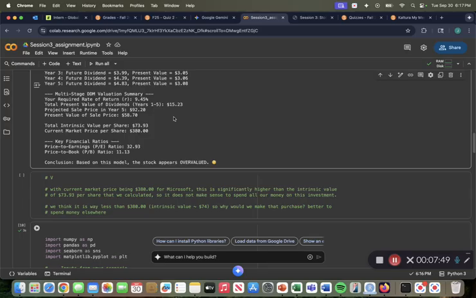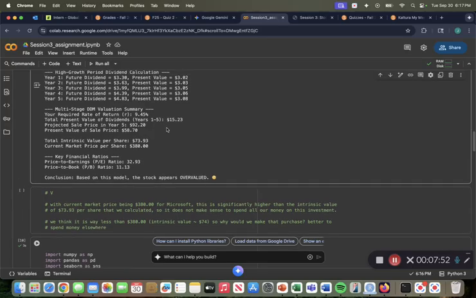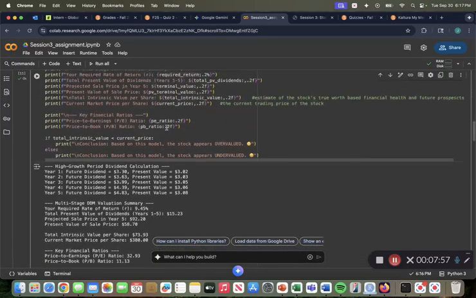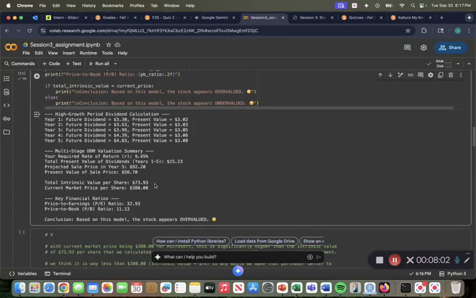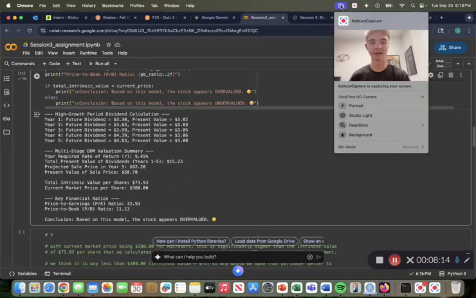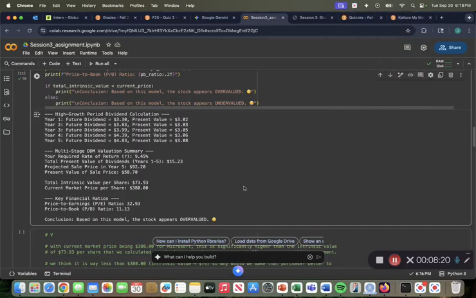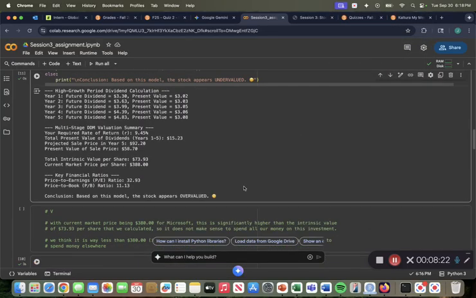So then we calculated the intrinsic value, or what we actually think the stock is worth, compared to the actual market price, which is the current trading price of the stock. So we talked about that already. The market price is $380, which is what we paid for it, but our intrinsic value is only $73.93, which is significantly lower than the market price. So the stock is way, way overvalued here, at least in our eyes, from the calculations that we've made through Gemini.